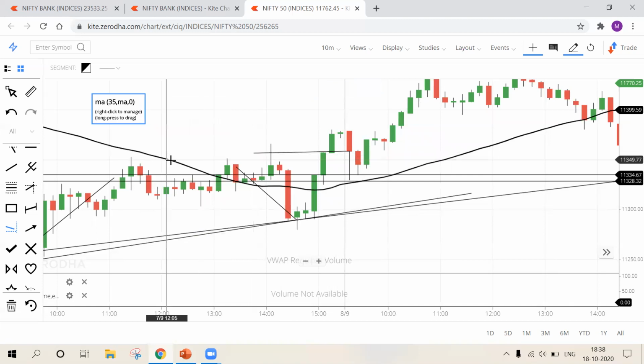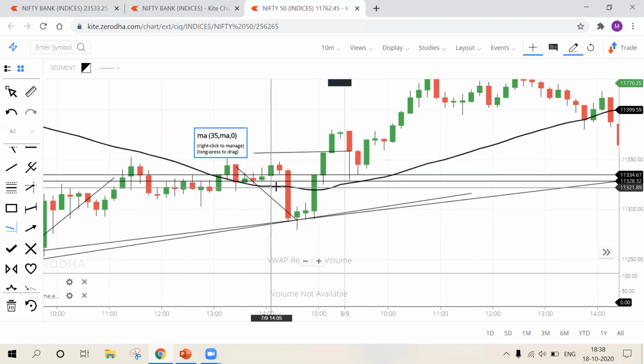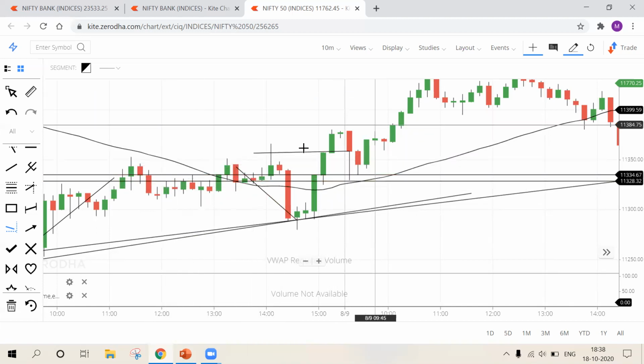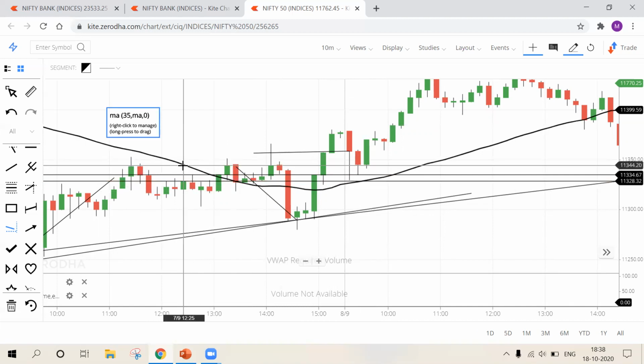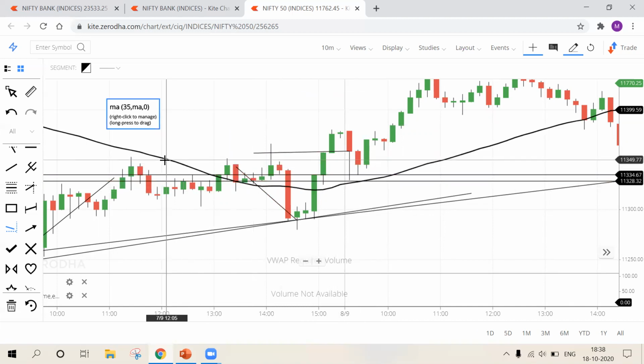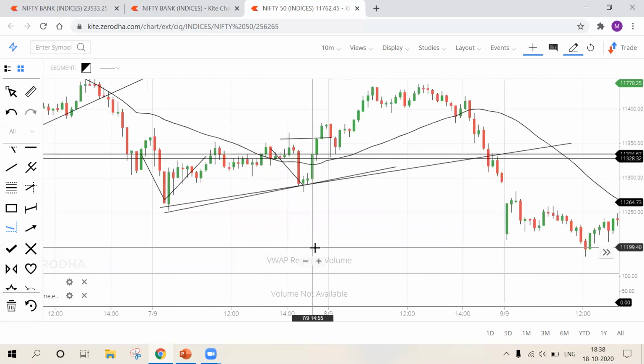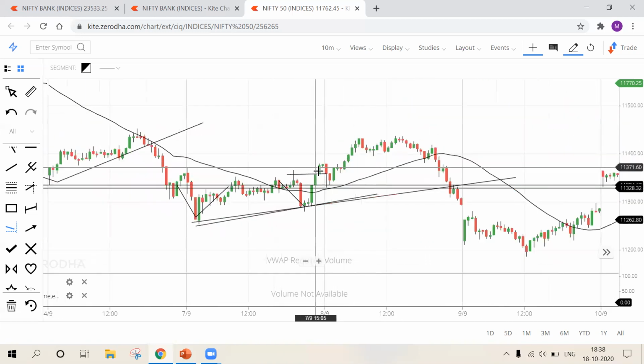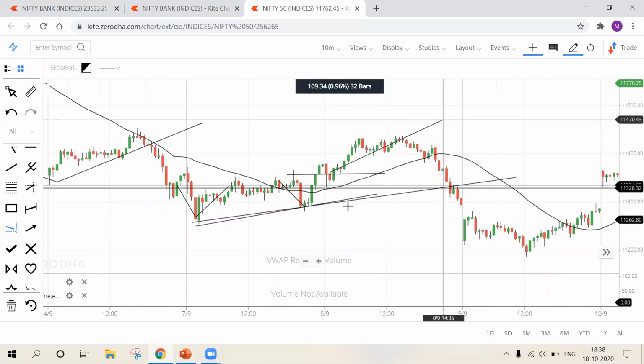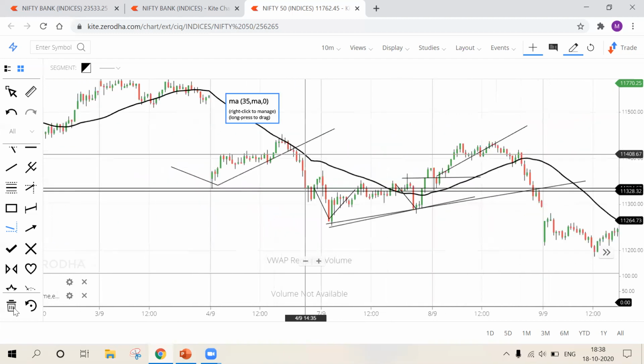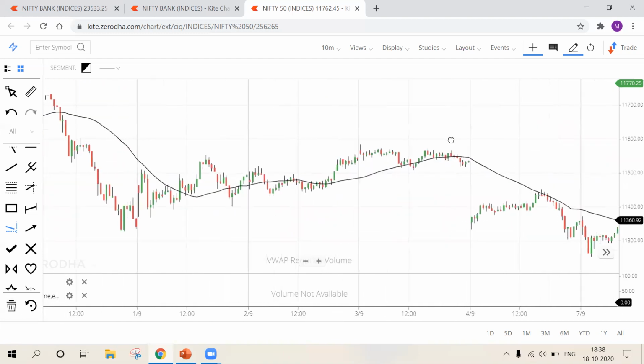And fourth confirmation is the moving average. Look at the 35 moving average. Candles are above the 35 moving average, so it is asking us to go long. It is asking us to buy first and sell later. Now I'll buy at this point, and all these are my profits. That's how simple it is.